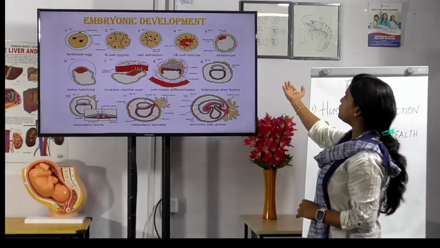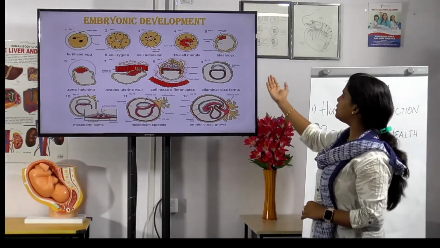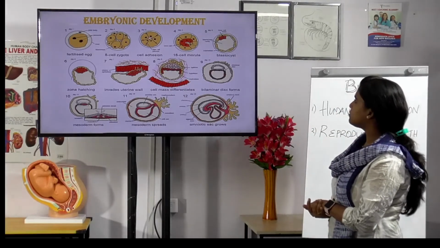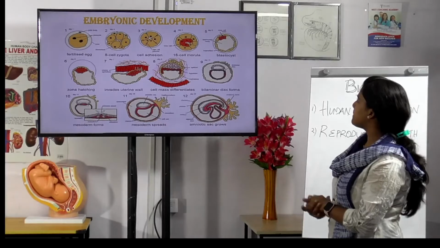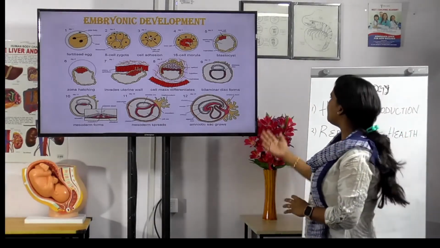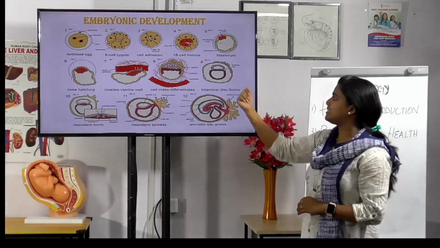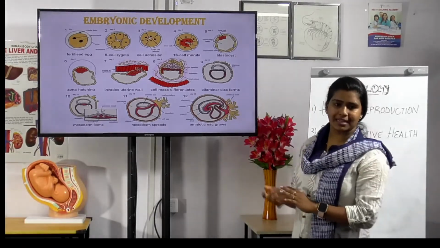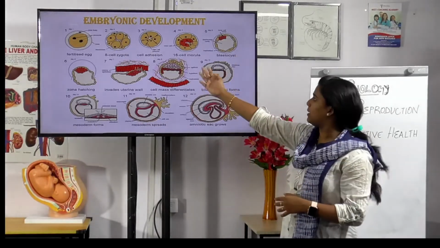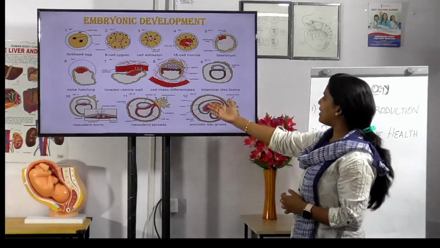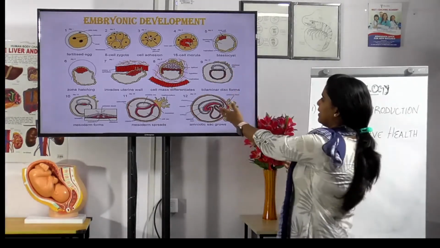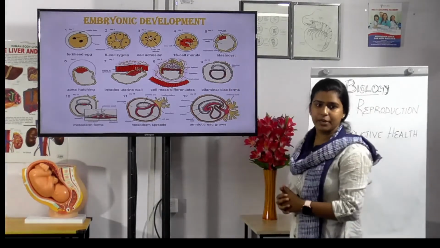And then the next formation will be a blastocyst. Where is the blastocyst actually? The surrounding yellow, yes, that is it, and the inner mass, that red color is the inner cell mass. And on the next, 6th day, what happens? Zona hatching, the blastocyst hatches and comes out of the zona pellucida. Okay, and then it reaches the uterine wall and invades the uterine wall, it goes inside the uterine wall.